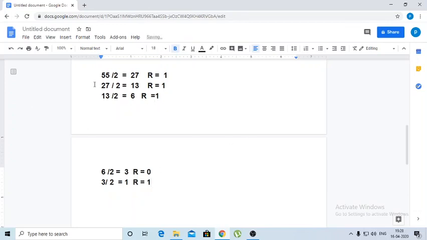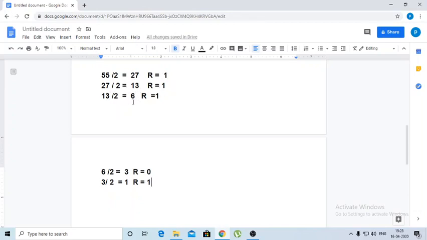So see here, from the starting, 55 is our decimal number and we are converting that into a binary number. For that, prime factorization is done. That is, it is divided by 2 continuously, and the quotient is divided by 2 continuously. Every time we note down the remainder. So 55 by 2 equals 27, remainder 1. 27 by 2, you get the remainder 1.